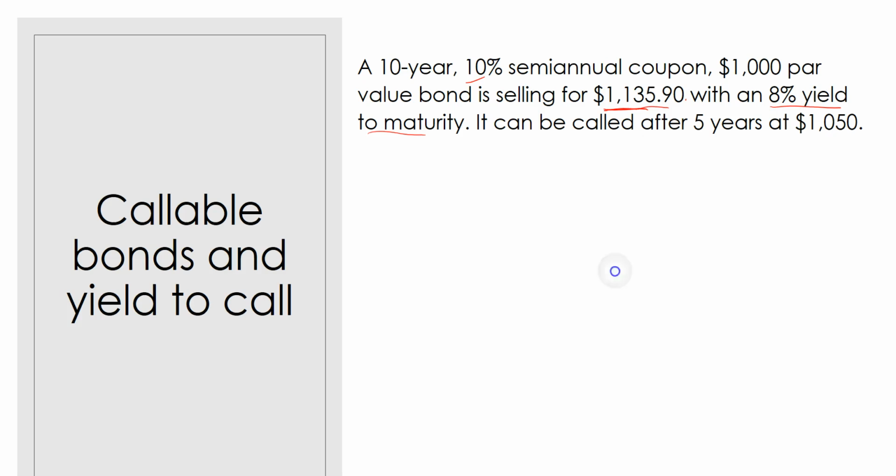So let's calculate our yield to call. We're going to do everything the same way, except on our timeline, we're going to assume that the bond is called. So let's calculate our coupon payment to start with.